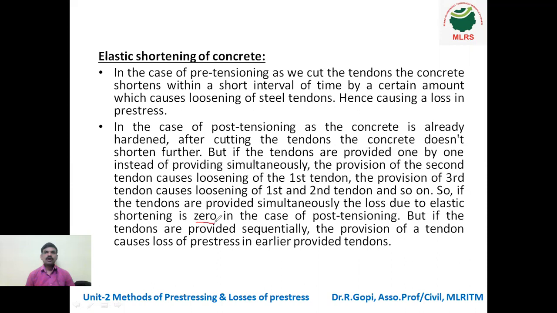It is 0 if the tendons are stretched simultaneously, that means at a time. Suppose five tendons are there; if you stretch all five at a time, the elastic shortening is 0. But if the tendons are provided sequentially, one by one, the provision of each tendon causes loss of pre-stress in the earlier provided tendons. The simple concept: elastic shortening is nothing but a shortening of the concrete.